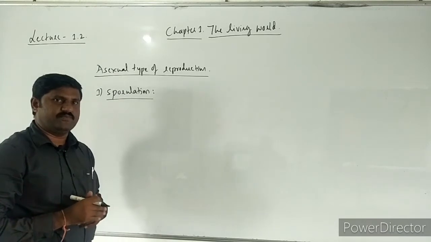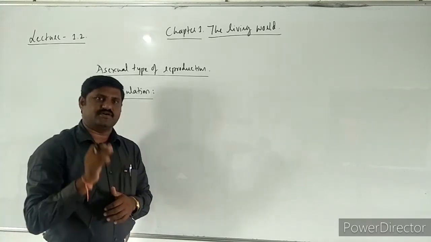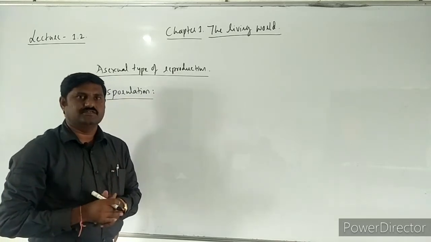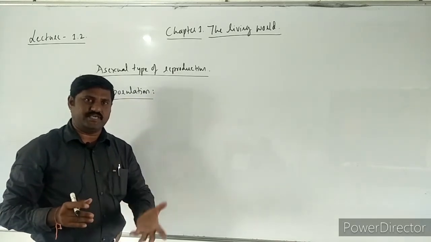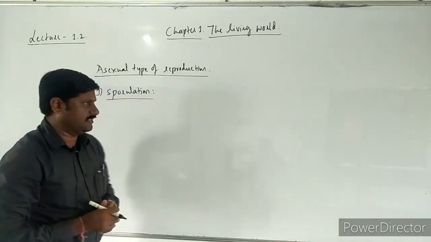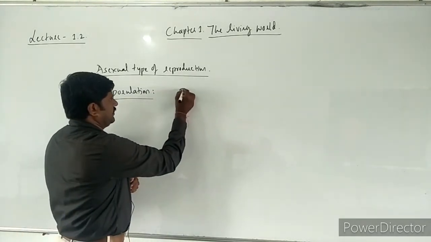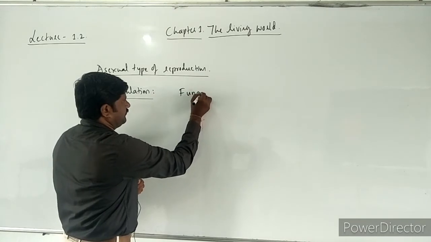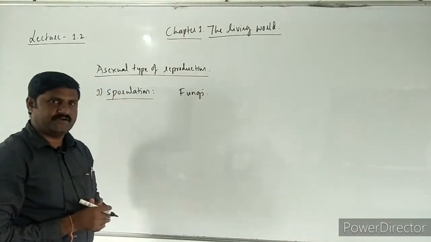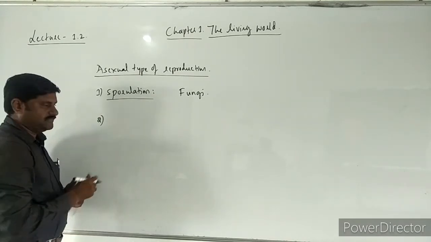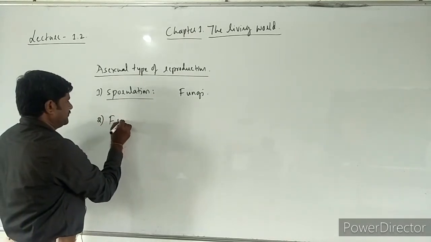The process of formation of spores is called sporulation, and when these spores fall on the soil, they grow into new individuals. That kind of sporulation is usually seen in organisms like fungi. In the same way, the second one is fragmentation.